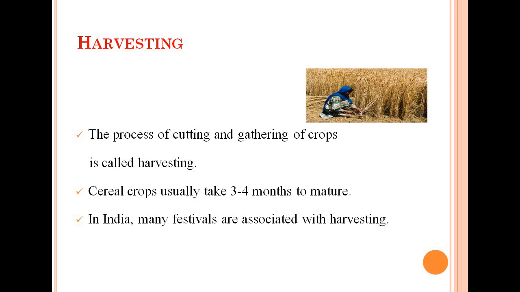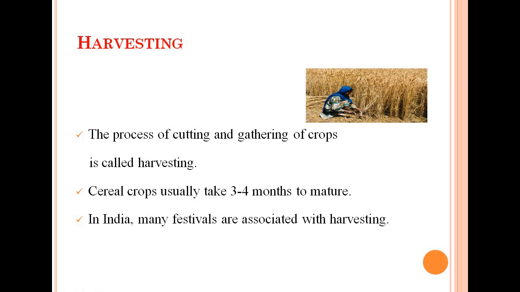It is also one of the important methods because we have done a lot of hard work and now it is time to get the output, and that should be done very carefully. So harvesting also plays an important role in agricultural practices. The harvesting of cereal crops is either done manually with the help of a sickle or with the help of a machine called a harvester. As you can see here, the harvesting is being done manually with the help of the sickle.